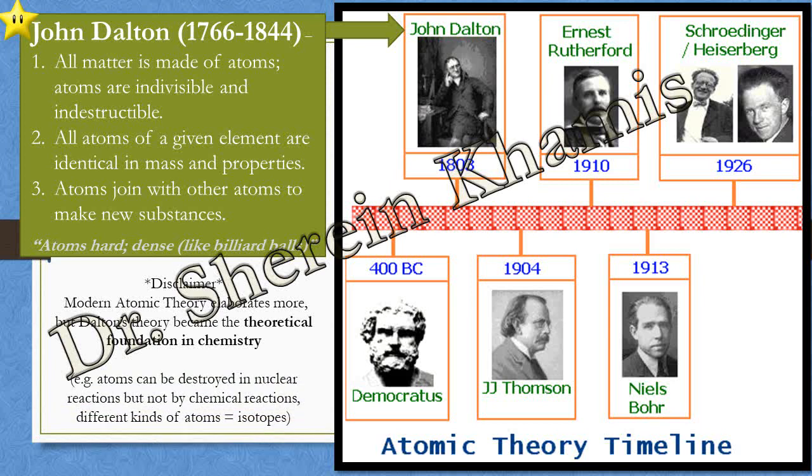Like what? Atoms can't be destroyed in chemical reactions, but they can be in nuclear reactions. So here we have different kinds of atoms. If we have isotopes, they have the same atomic number but different atomic weight.